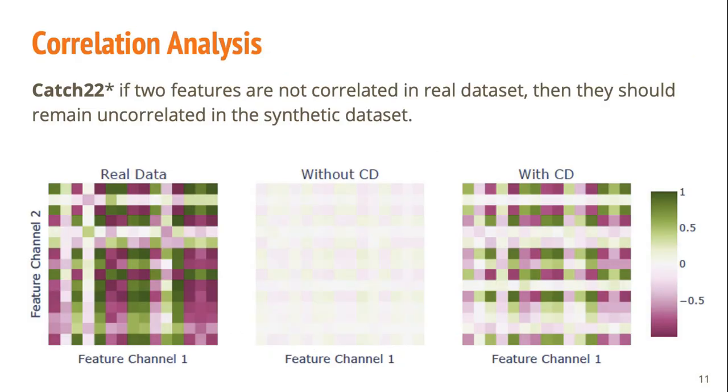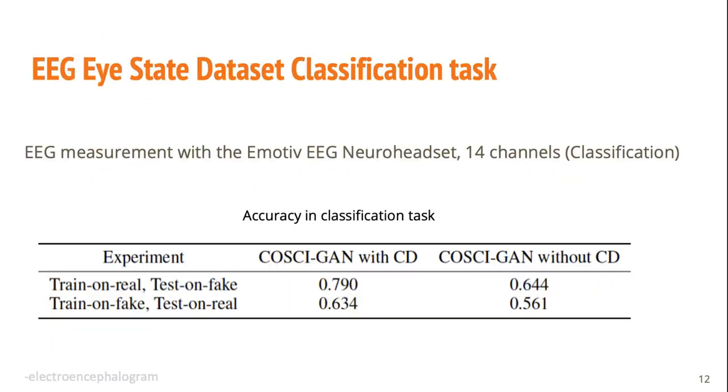Catch22 was used, which is a method to infer small sets of time series features. We could see here that it is correlated. This is the synthetic data, a correlation matrix with the central discriminator. And without it, we could see that it does not take the correlation into account when it generates.